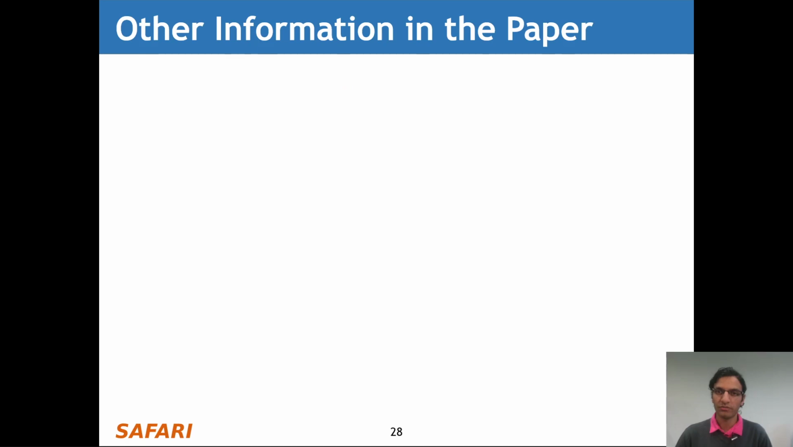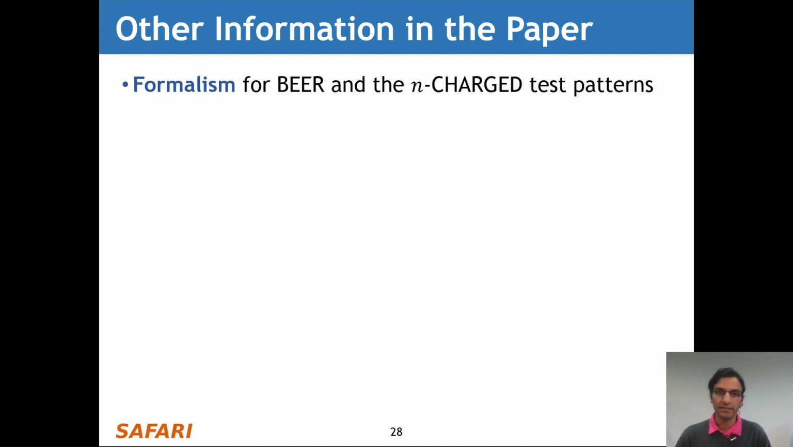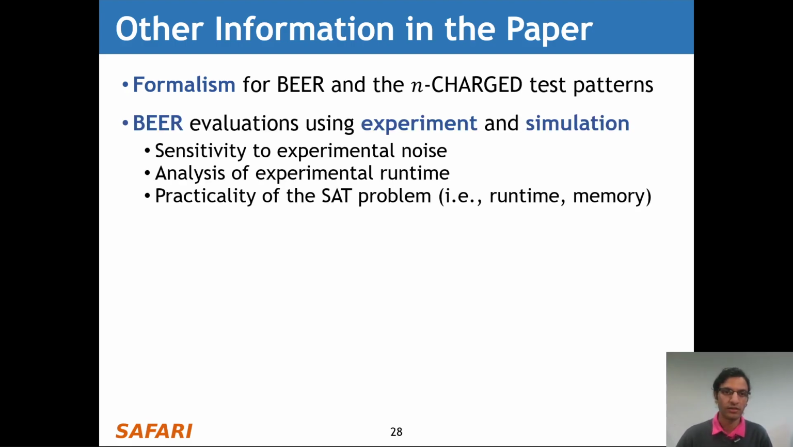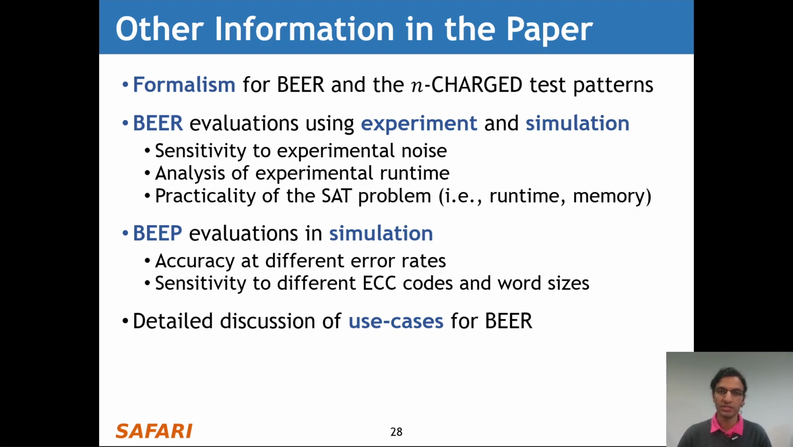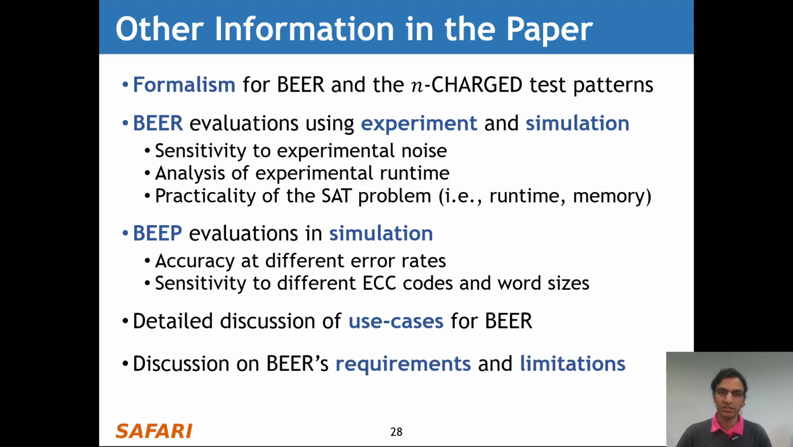Now, our paper contains a wealth of other information that I did not have time to delve into here today, and this includes formalism for Beer and the N-charge test patterns that we briefly talked about. We have more evaluations for Beer in both experiment and simulation, including sensitivity analyses to experimental noise, an analysis of experimental runtime, and an analysis of practicality of the SAT problem, including both runtime and memory usage. We evaluate Beep in simulation, showing its accuracy at different error rates and its sensitivity to different ECC codes and word sizes. We provide a detailed discussion of use cases for Beer, and finally we provide a discussion on Beer's requirements and limitations in practice.